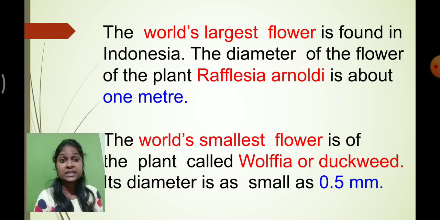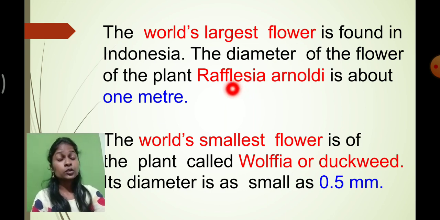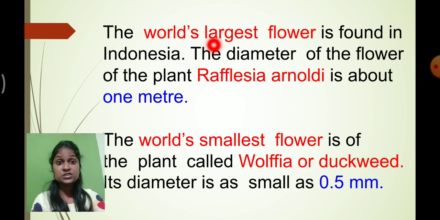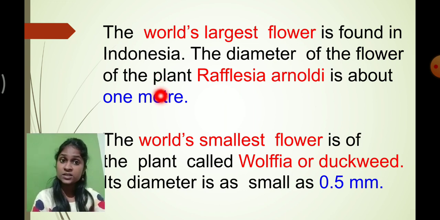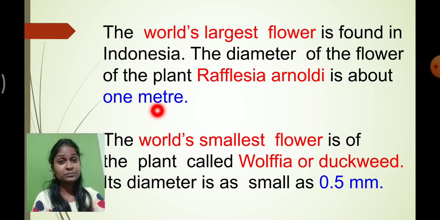You know that the world's largest flower is found in Indonesia. And what is the name of the plant? The name of the plant is Rafflesia arnoldii. It is the plant that bears the world's largest flower, and it is found only in Indonesia. And do you know the length of this flower? The length of the flower is 1 meter. Can you imagine? It is that giant.